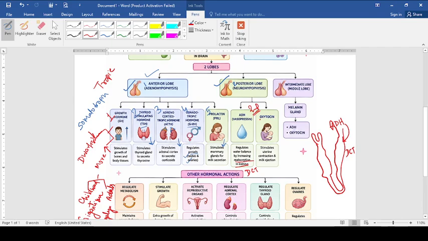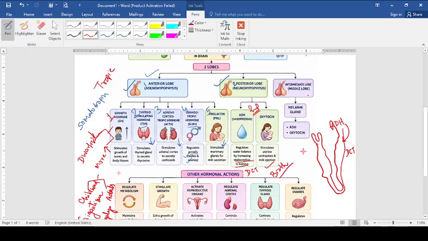Oxytocin is the hormone which is also called birth hormone. This oxytocin is called birth hormone, which is responsible for natural childbirth by causing the contraction of the uterus. So these two hormones are very important from the board point of view.